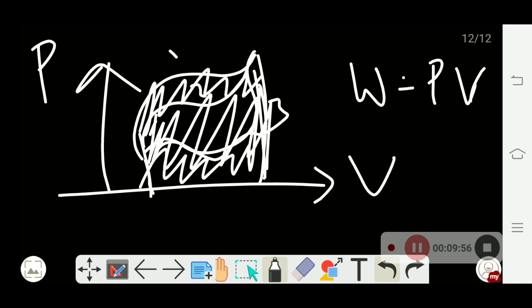You have to take this entire area. You will know this in the course of time, and many of you know this. So obviously the work done in path 1 is greater than 2, and 2 is greater than 3, because the area under the curve for 1 is greater than 2 and 2 is greater than 3. So it's path dependent. Same case for heat.